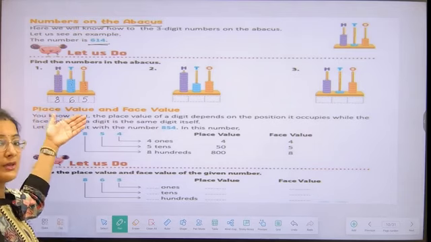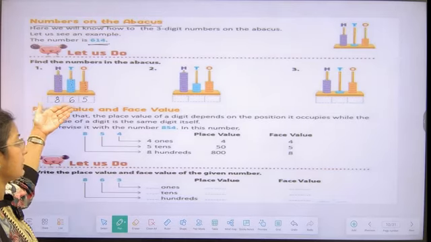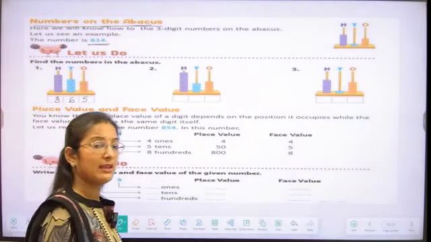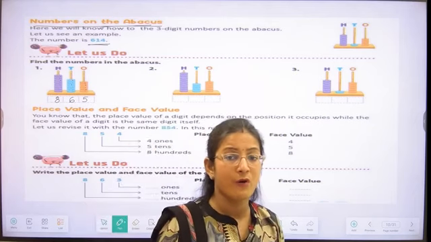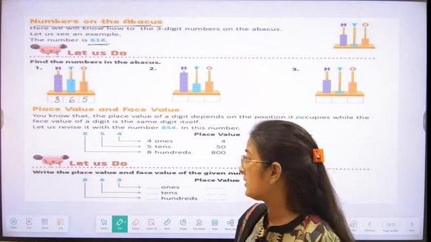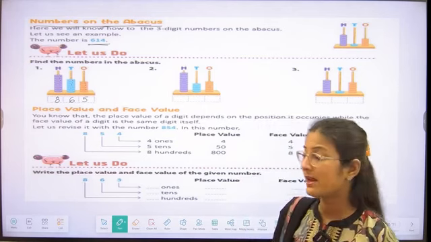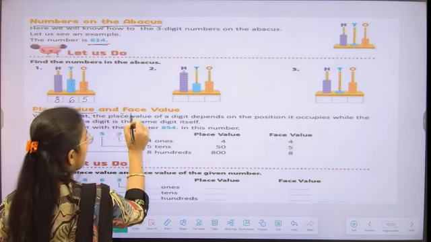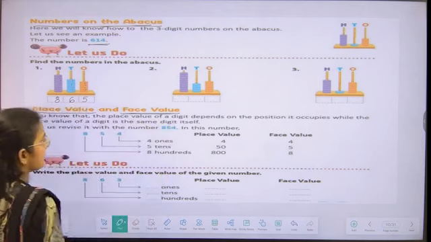With this, we are forming the number 865, students. So is everyone understanding how we are going to form a number with the help of the abacus? Very good, students. Now we are going to understand what place values and face values are, students.